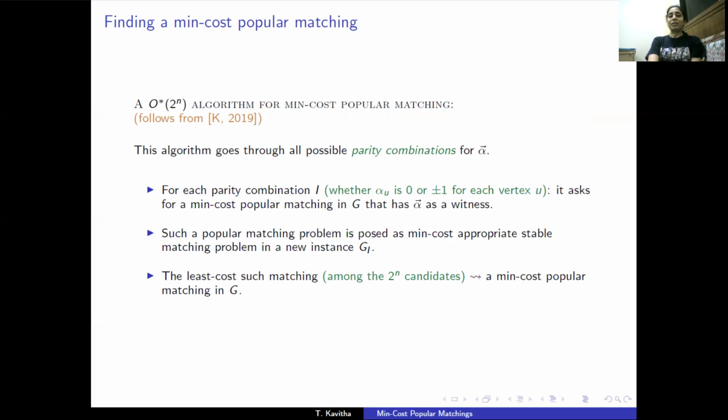For each parity combination I, it asks for a min-cost popular matching in G that has such a witness. That is, among all popular matchings in G that have a witness whose parities match with I, can we compute a min-cost popular matching efficiently? And it shows, in fact, it can be efficiently computed by posing it as a stable matching problem in a new instance, G_I. So among the 2 to the n many candidates that we have found as stable matchings in these new instances, the least cost such stable matching maps to a min-cost popular matching in G.